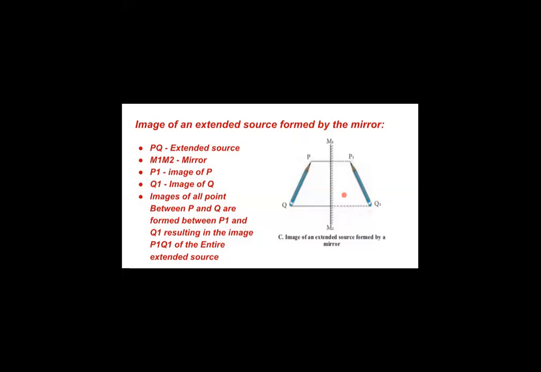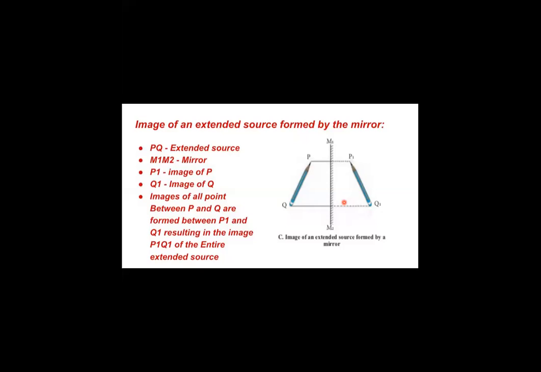So this is how an image of an extended source will be formed. Any source which has more number of points where the light ray can be emitted would be called an extended source. So this is how an extended source image will be formed.